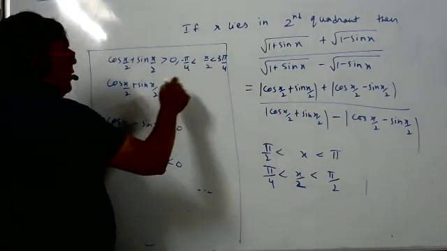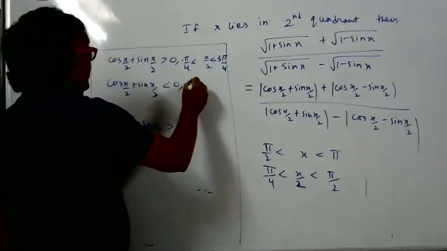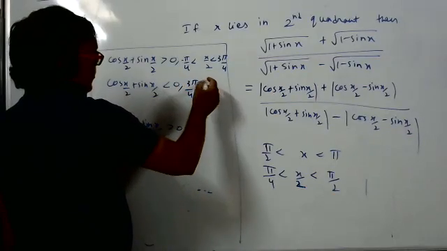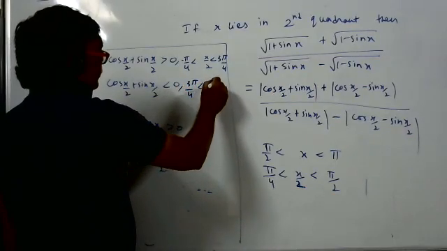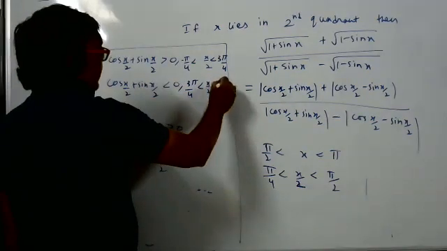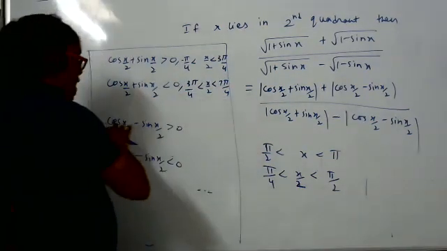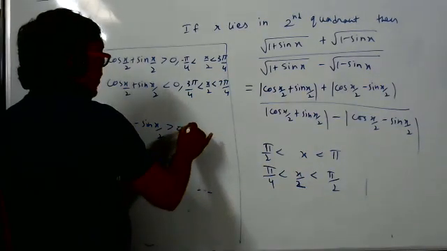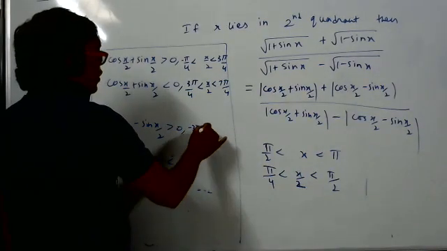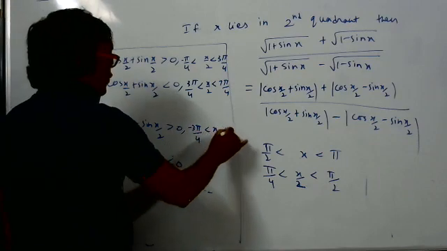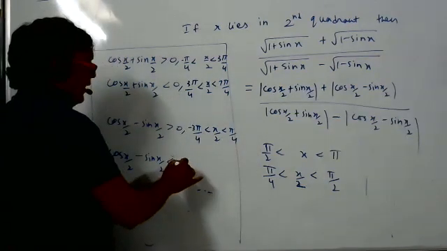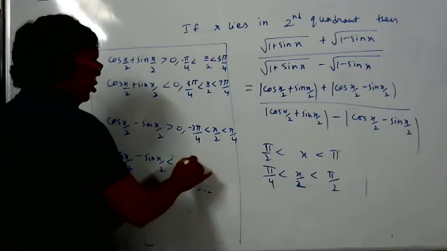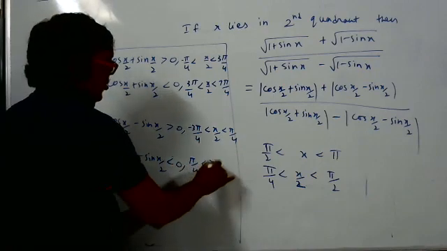And if it is negative, it will be from 3 pi by 4 to 7 pi by 4. And if cos x by 2 minus sin x by 2 is positive, the angle is from minus 3 pi by 4 to pi by 4. And if it is negative, the angle is from pi by 4 to 5 pi by 4.